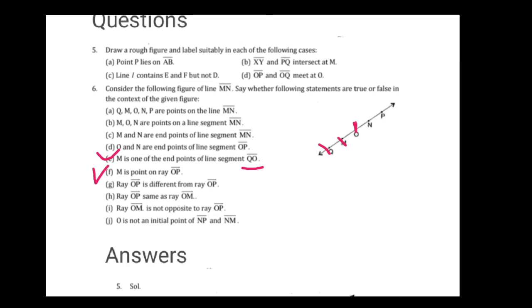Afterward, F, M is a point on the ray OP. Here it is ray OP and it starts from O. So it cannot be said that M is a point of ray OP. So it is false. On the ray OP the points are O, N and P, but point M is the exterior point of the ray OP. So it is false.